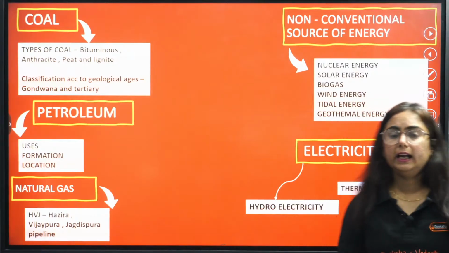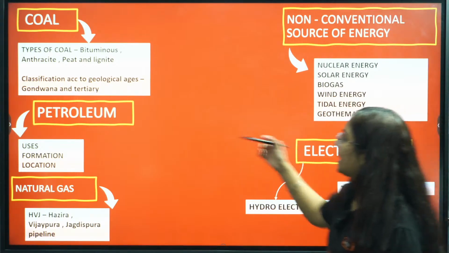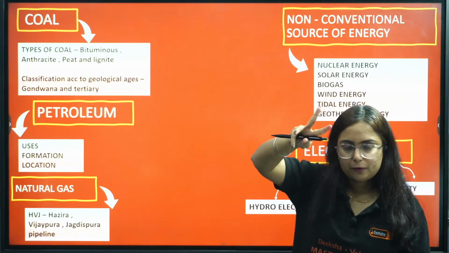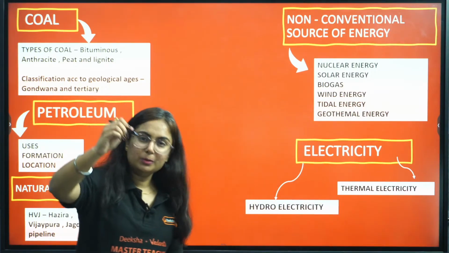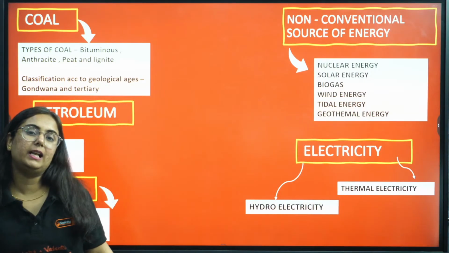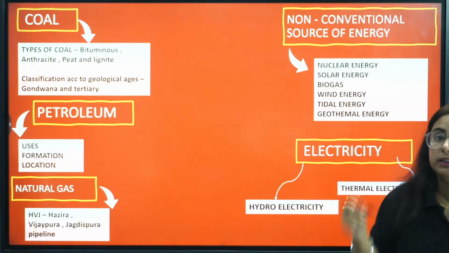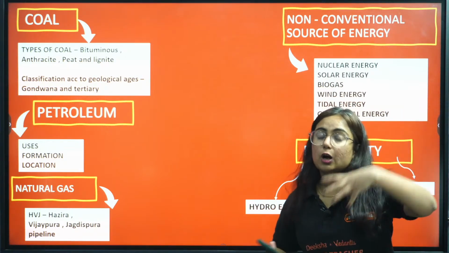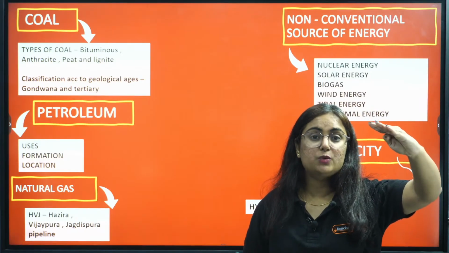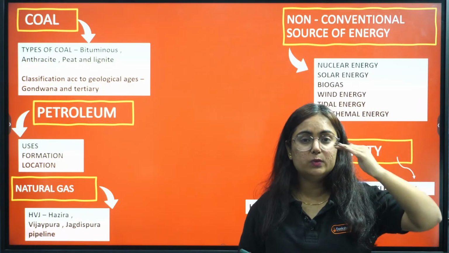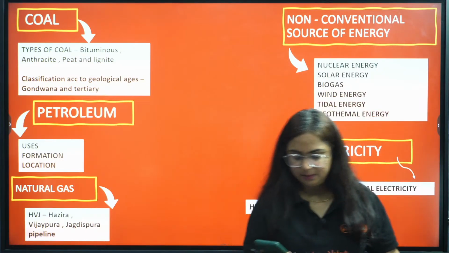चलो next पे आते हैं. The same chapter includes certain important topics, and the topics are coal. We have four types of coal: bituminous, anthracite, peat, and lignite. Now I am arranging them all according to their quality. The best quality coal is anthracite. Then bituminous, which is found majorly. Then we have lignite, and the last one is peat.